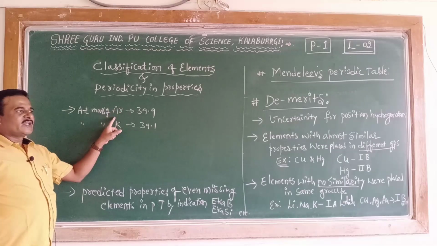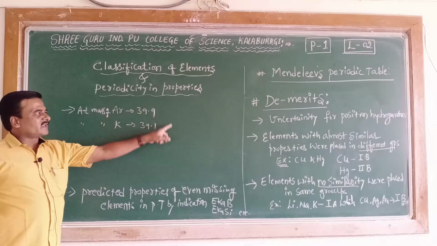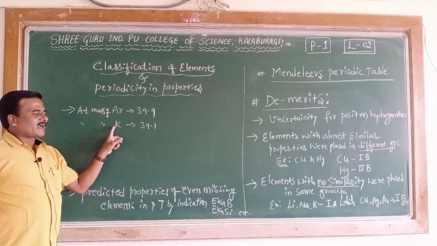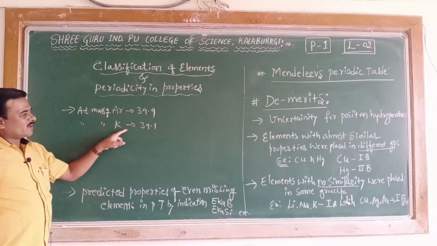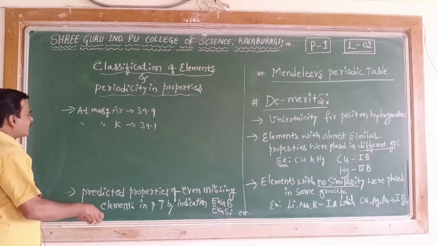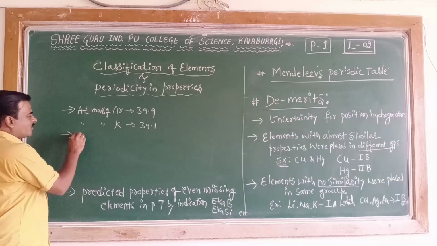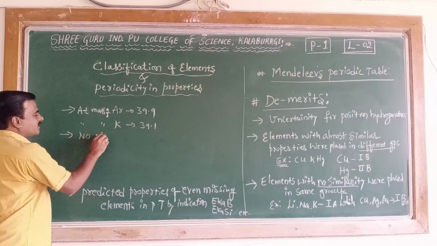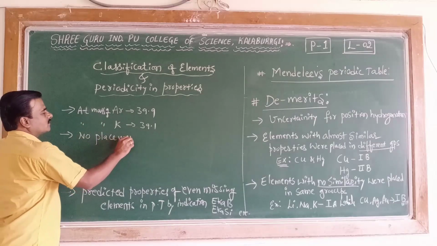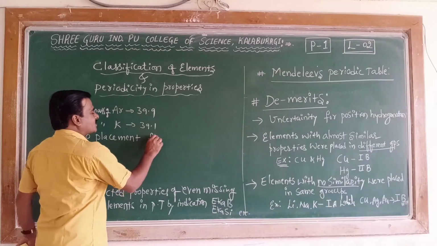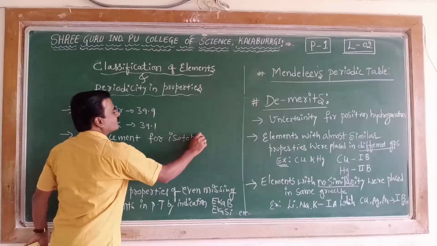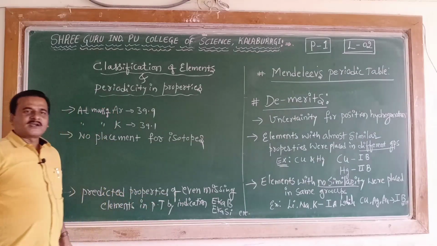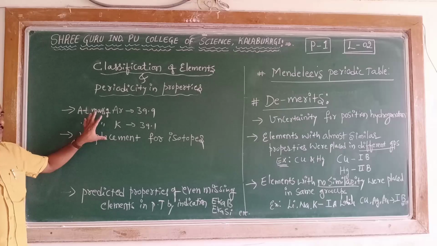Taking into account its valency, argon is placed in the inert gas column, and potassium comes in the first group, alkali metals. This is one of the drawbacks. And there was no placement for isotopes in the periodic table. These are the major drawbacks.